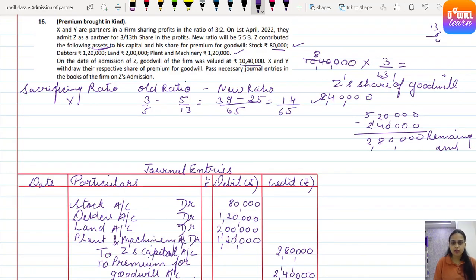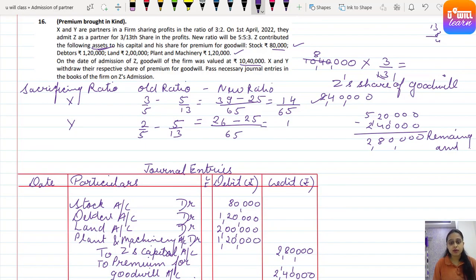And for Y, it is positive, so sacrifice for Y is 2/5 minus Y's new ratio, which is 5/13. Again, LCM is 65. 13 twos are 26 minus 13 fives, 5 5s are 25.